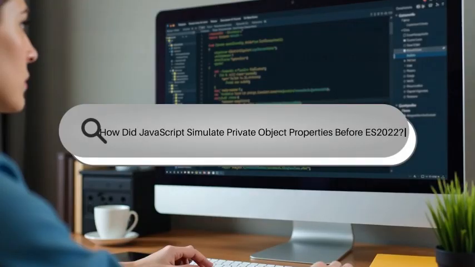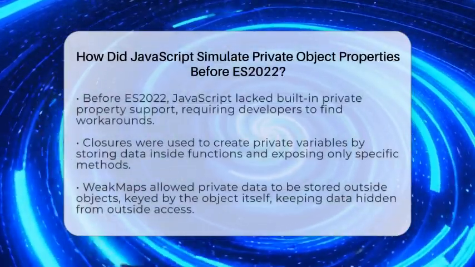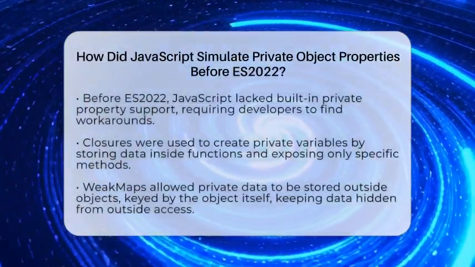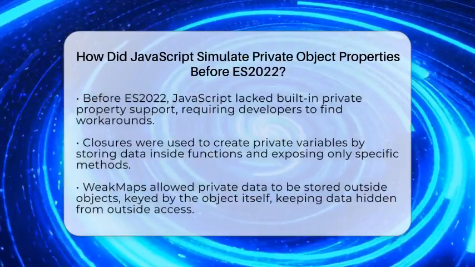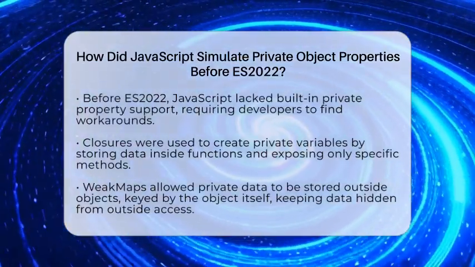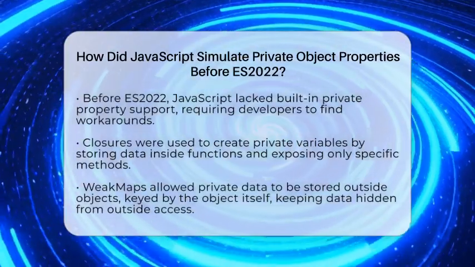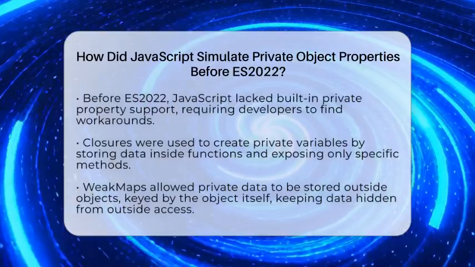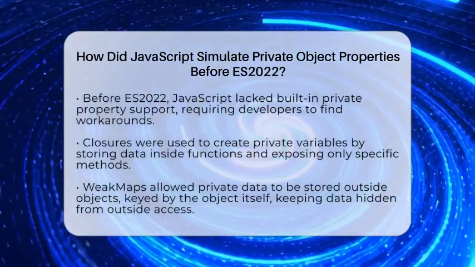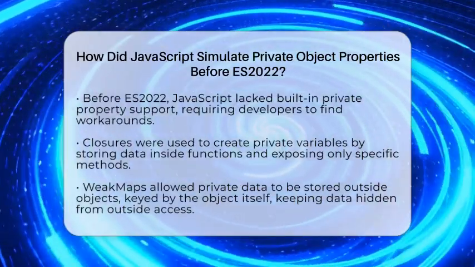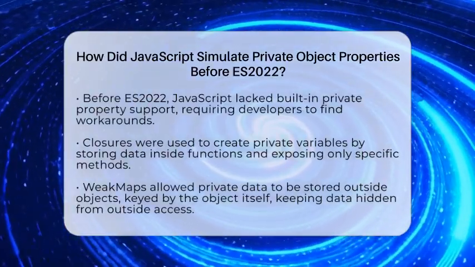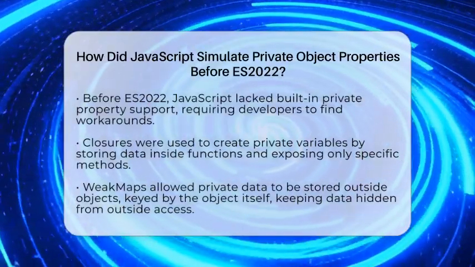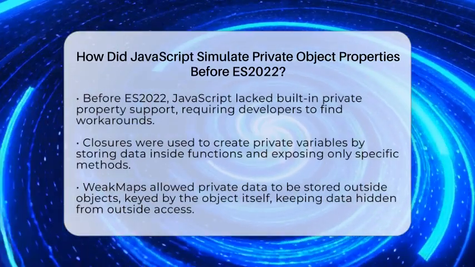How did JavaScript simulate private object properties before ES2022? Imagine trying to keep certain parts of your code hidden from everyone else, like secret ingredients in a recipe. Before the year 2022, JavaScript didn't have a built-in way to make object properties truly private. So, developers had to get creative to hide data from outside interference.